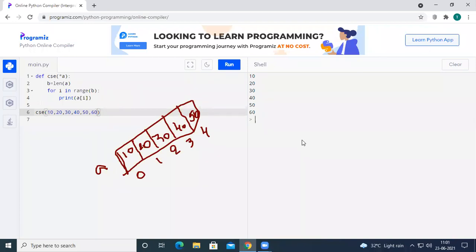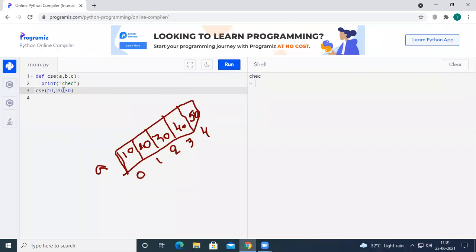And now, the next one: CSC of 1 comma 1.5 comma x. So here, if I have 3 parameters, a comma b comma c, and I'm deleting this one, for example, this will print something called chec on the output screen. So now there are 3 parameters. If somebody wants to execute the CSC method, you have to pass 3 values. Now it will be executed.